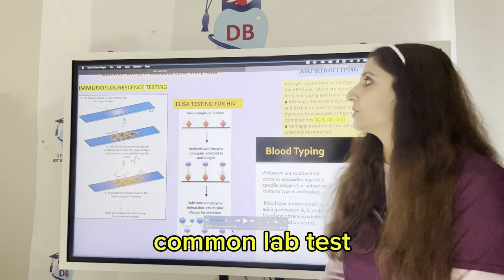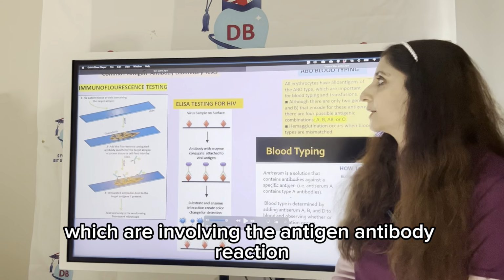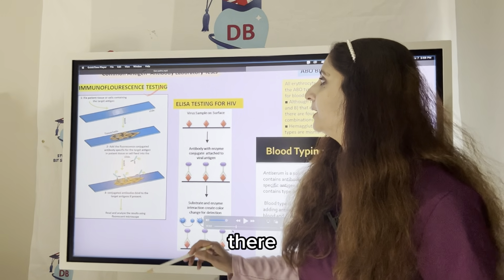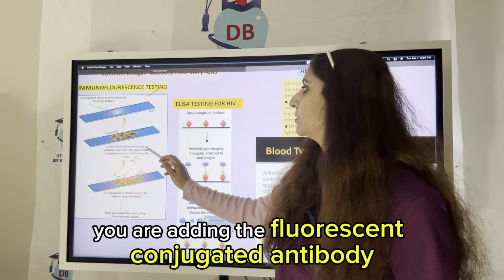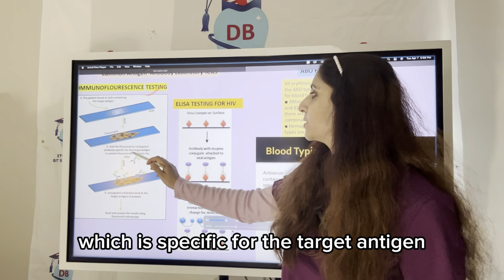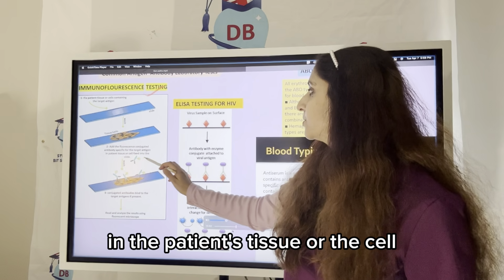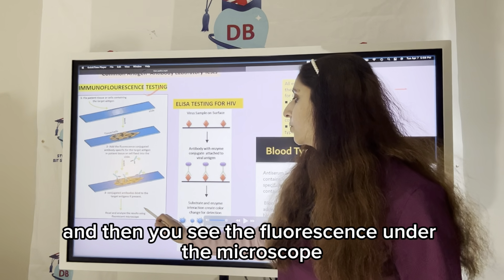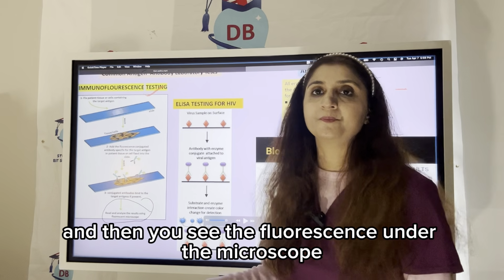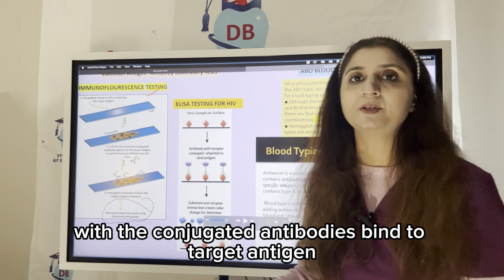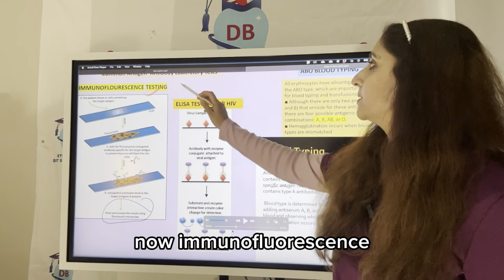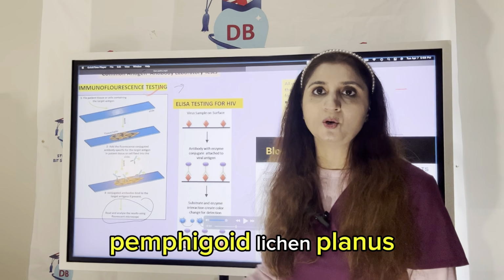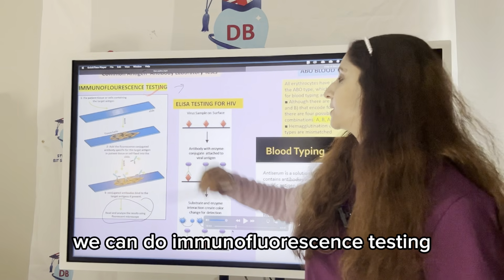Now, lab tests which involve the antigen-antibody reaction. So number 1, we have the immunofluorescent testing methods, where you are adding the fluorescent conjugated antibody which is specific for the target antigen in the patient's tissue or the cell fixed onto it, and then you see the fluorescence under the microscope as the conjugated antibodies bind to the target antigen. Now, immunofluorescent testing is mainly done for autoimmune disorders of the skin like pemphigus, pemphigoid, lichen planus. We can do immunofluorescent testing.